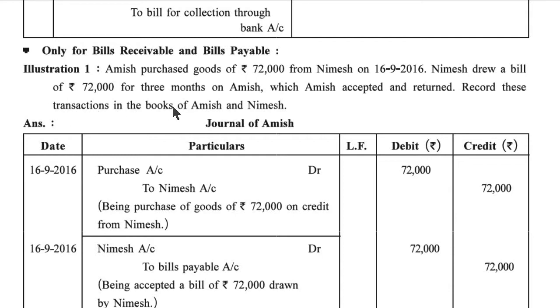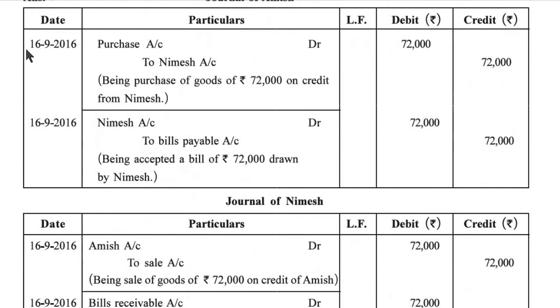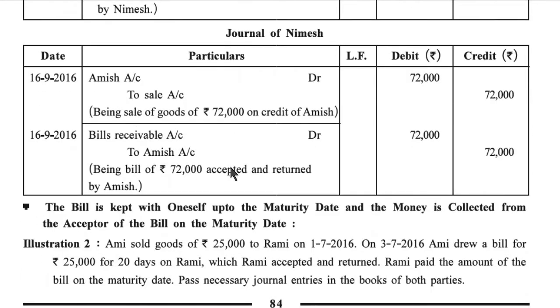Record these transactions in the books of Amish and Nimesh. 16 September 2016, purchase account debit 72,000 to Nimesh account 72,000. Being purchase of goods of rupees 72,000 on credit from Nimesh. 16 September 2016, Nimesh account debit 72,000 to bills payable account 72,000. Being accepted a bill of rupees 72,000 drawn by Nimesh.